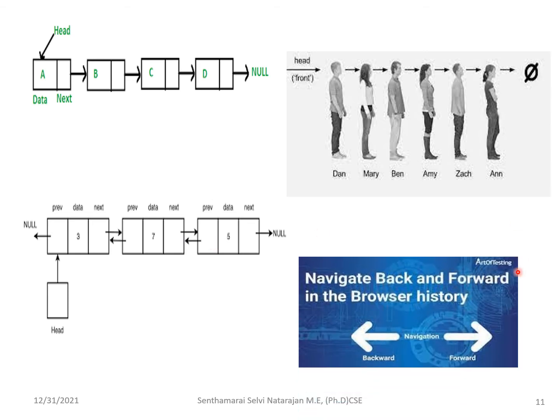Here the example is the navigation buttons we use on the internet, that is, in the browsing history. You can go either backward or forward. So this is one example of a doubly linked list.